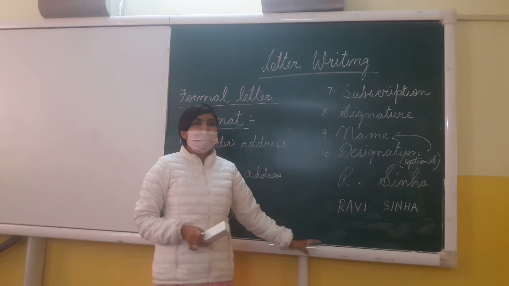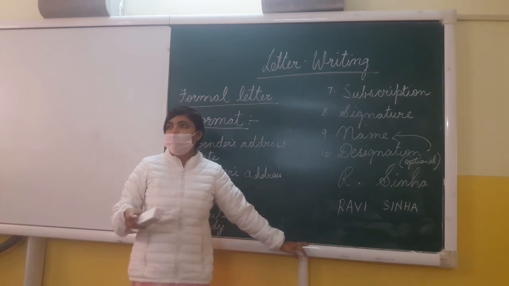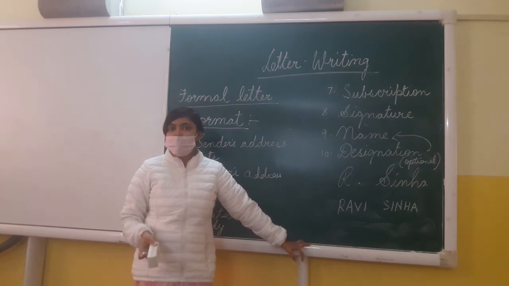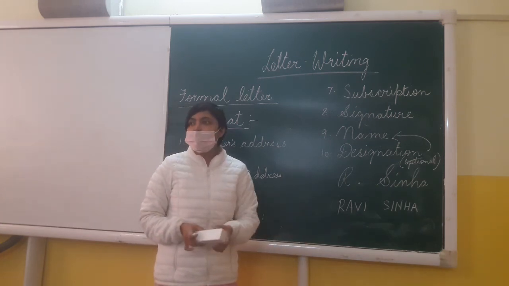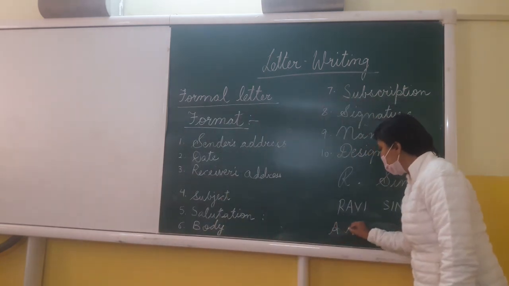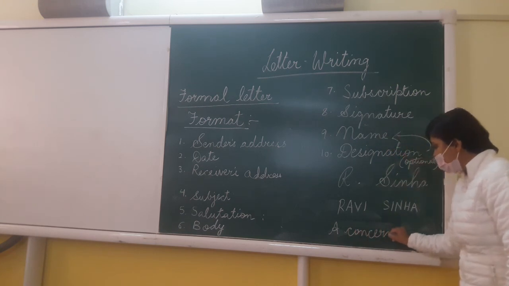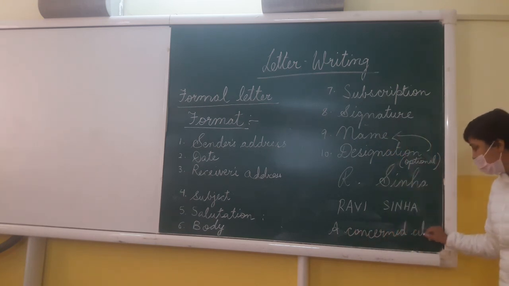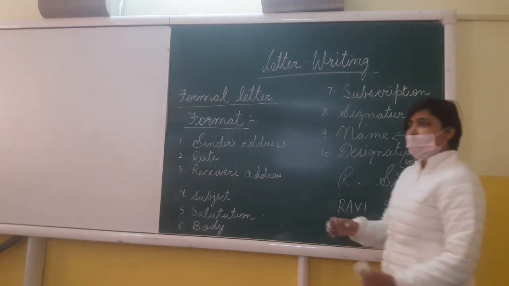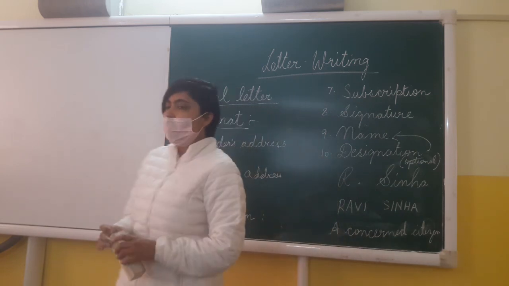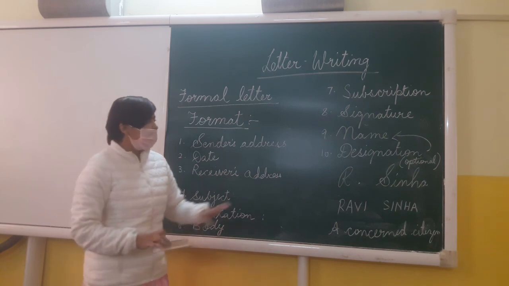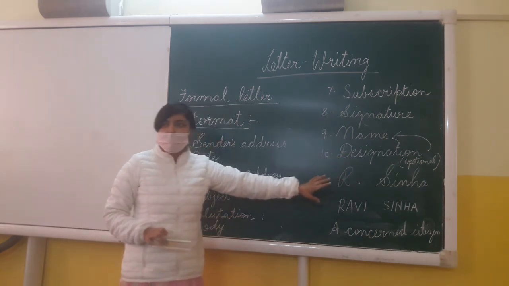Alright, if you are writing to the Prime Minister or maybe to the President, to any government servant, or even to the editor of a newspaper, you can simply mention here a concerned citizen. A concerned citizen. In case you are writing a letter to the editor of a newspaper where you are highlighting any needs of the society. Alright, then we can mention a concerned citizen. This I have mentioned as optional.